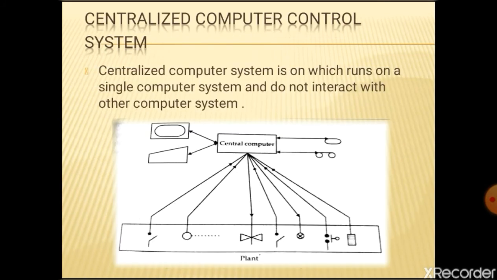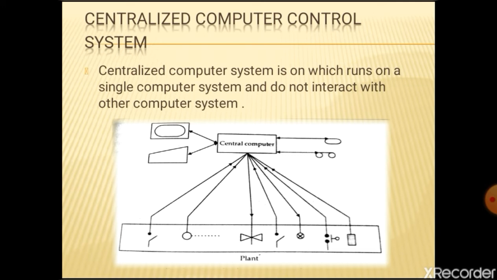Centralized computer control system. A centralized computer system is one which runs on a single computer system and does not interact with other computer systems. Centralized computing is done at the central location using terminals that are attached to the central computer.